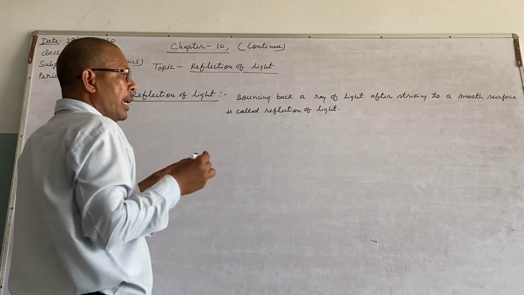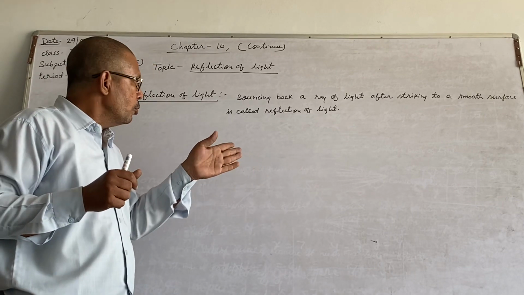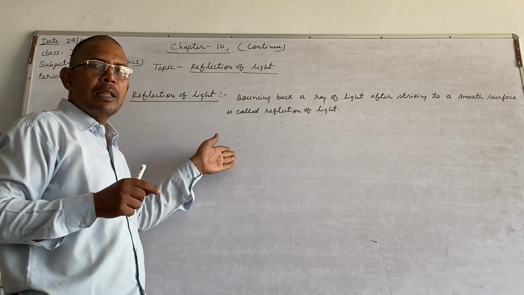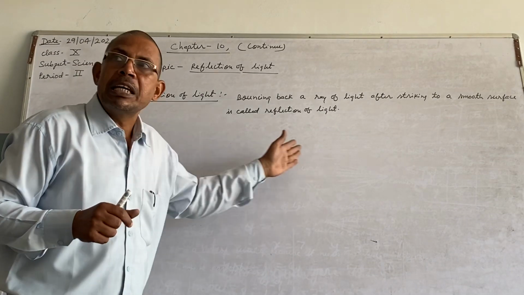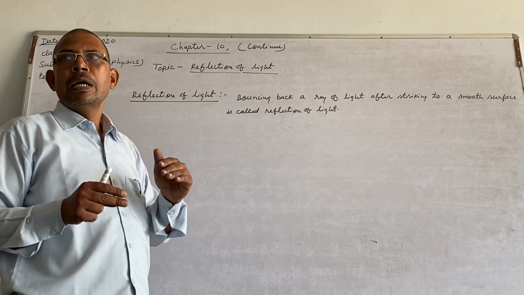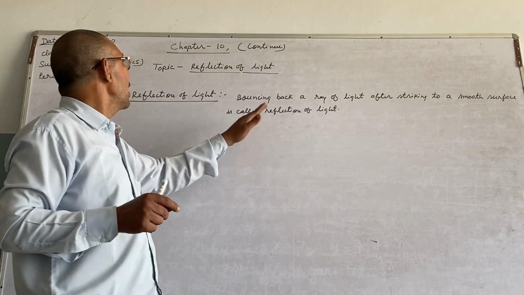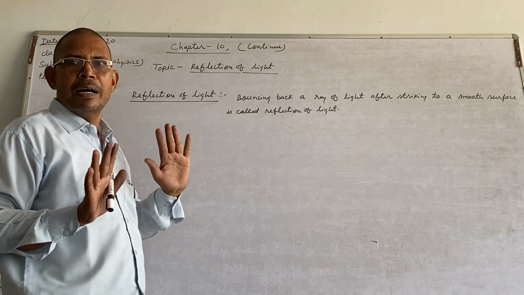In a very simple way, when a ray of light strikes a smooth surface of an object, it comes back in the same medium. This phenomenon is called reflection of light, right?